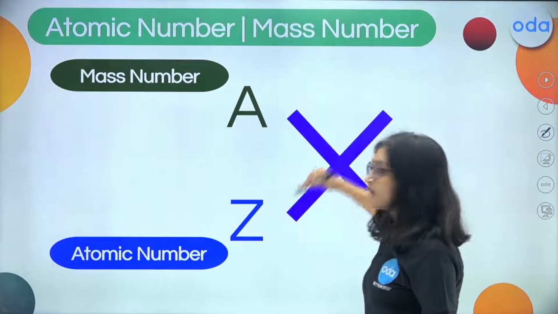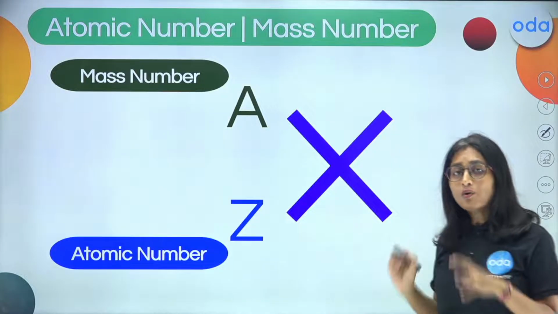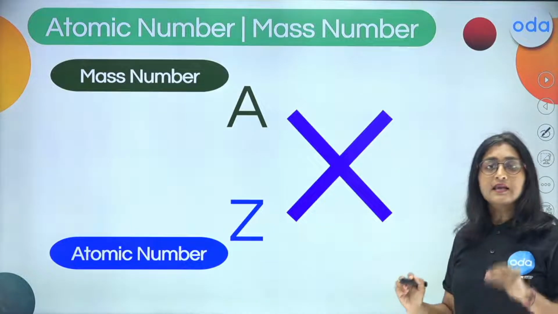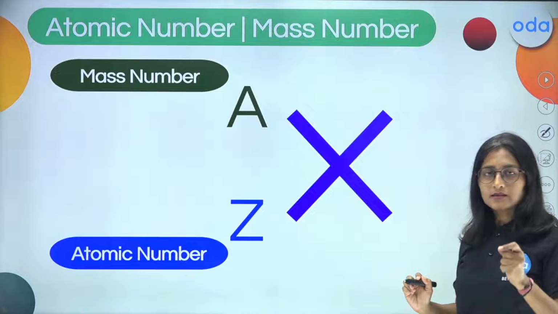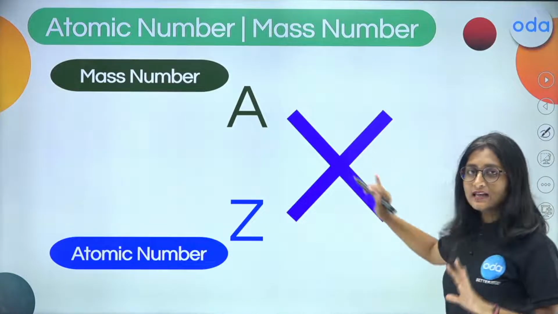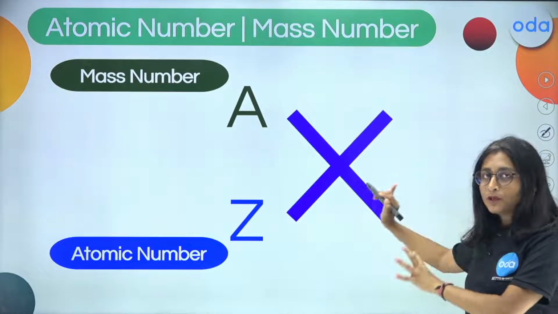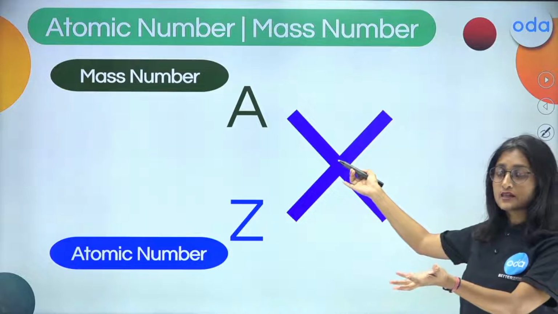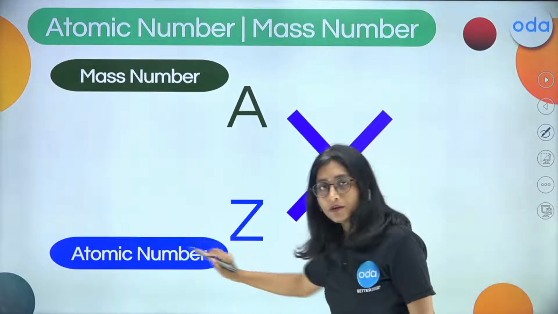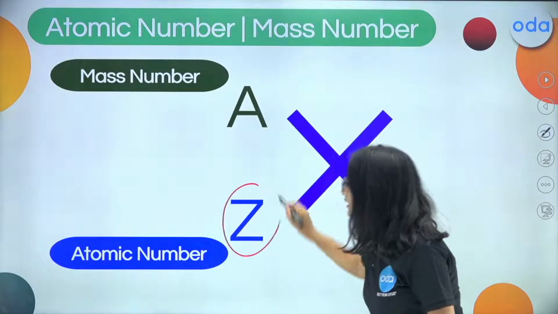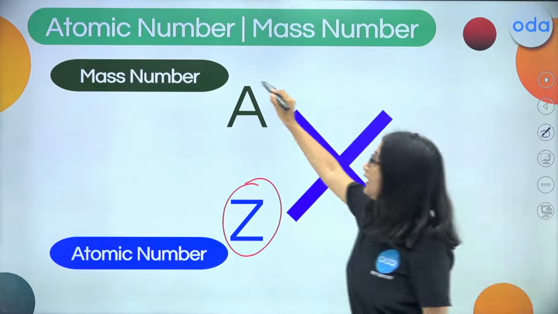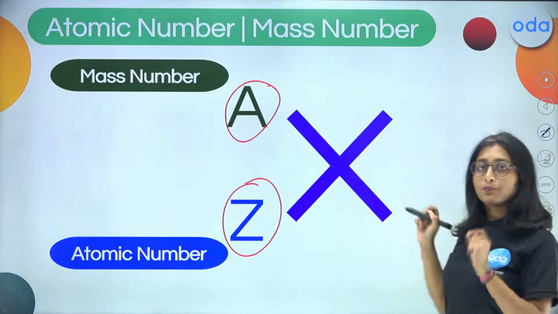So this is the last one I want you all to remember, how to symbolize the atomic number and the mass number. This is the given element, any kind of element, the symbol will be given. Here suppose hydrogen is there, then you can write the atomic number symbolized as Z and the mass number symbolized as A. So please refer to both of them.